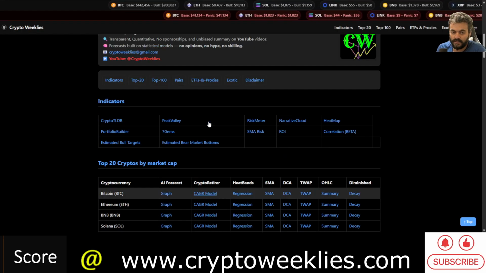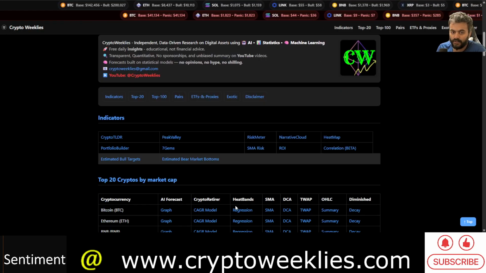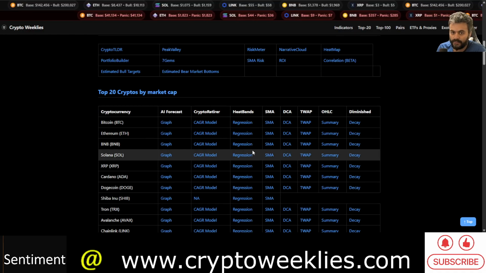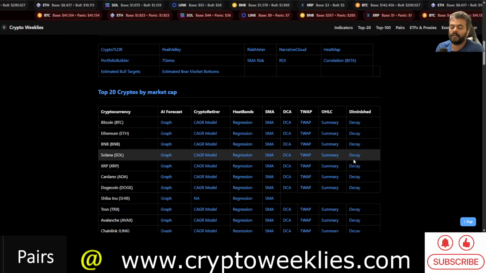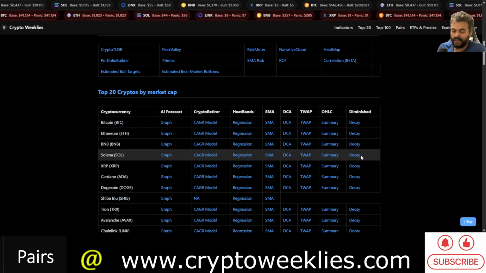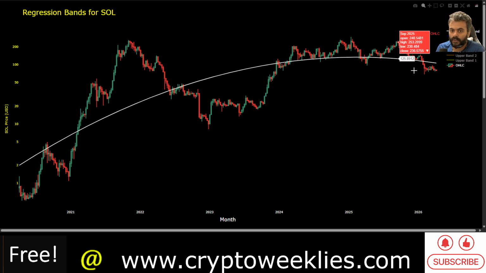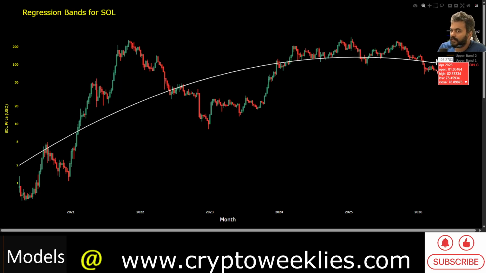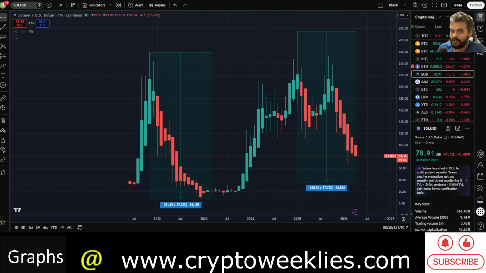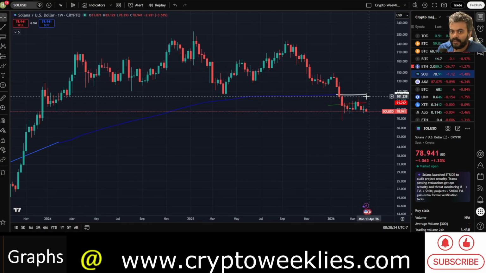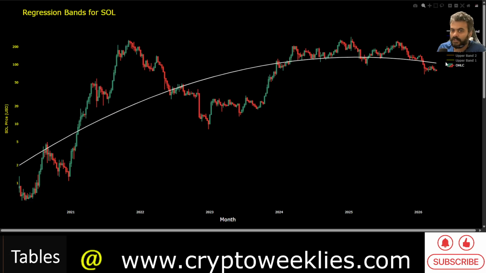The composite model takes into consideration all of the individual risk-based models that you see on this line over here, and tries to aggregate the behavior across all of the models. This is the logarithmic regression based polynomial regression based fair value estimation with diminished volatility. This model says that the fair value of Sol is around $106, which corresponds well with the 200-week simple moving average.